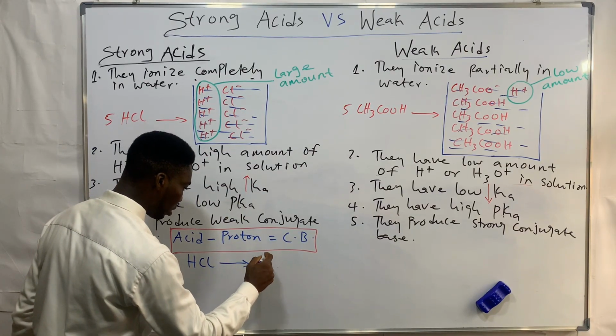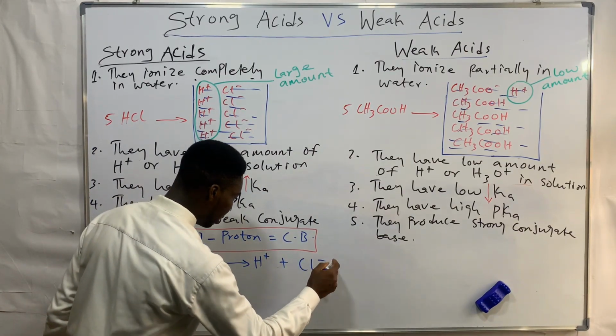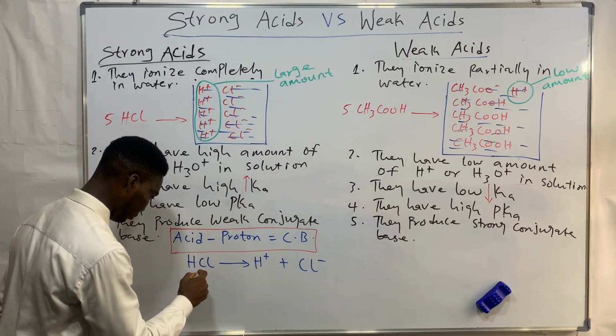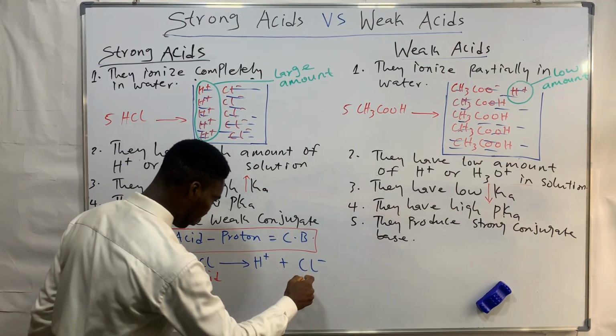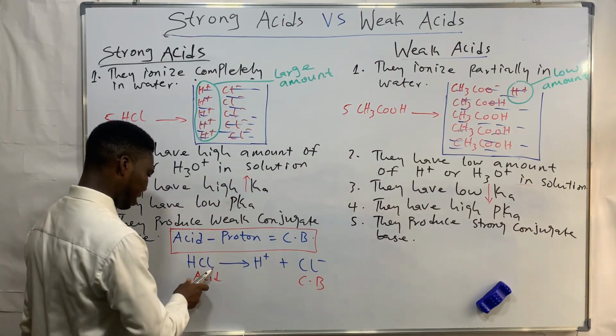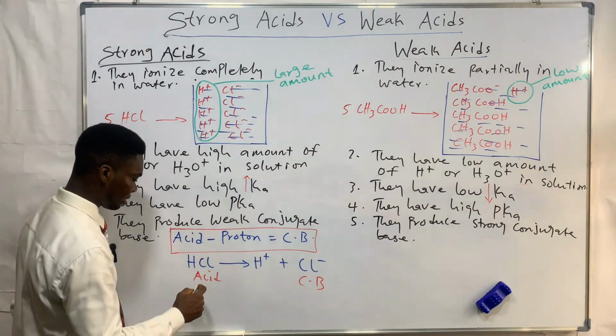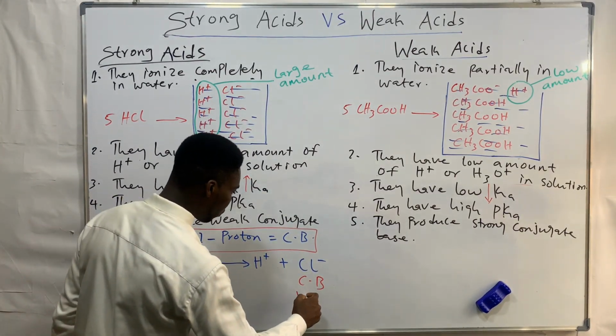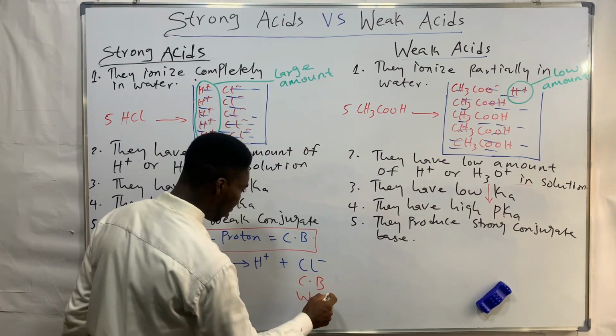So this is the acid, and this is the conjugate base. Because everybody knows that hydrochloric acid is a strong acid, a strong acid will give rise to a weak conjugate base. So that is what you need to know.